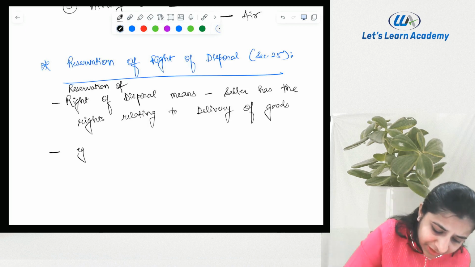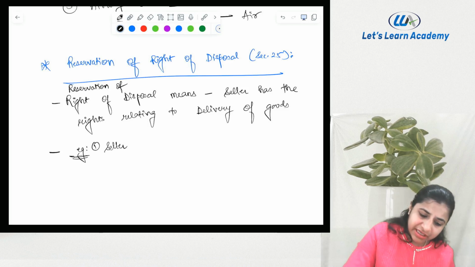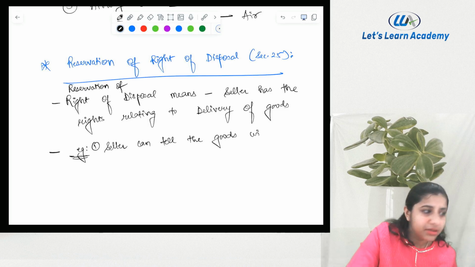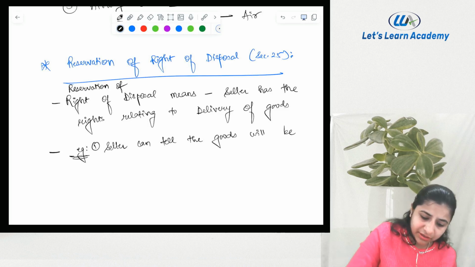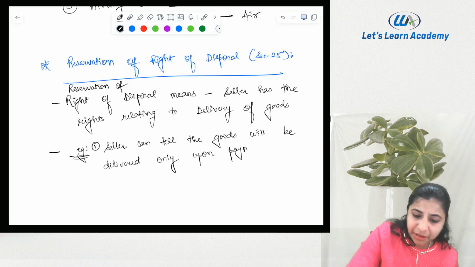For example, seller, example 1, असे 2-3 example देते. Seller can tell that the goods will be delivered only upon payment of goods.